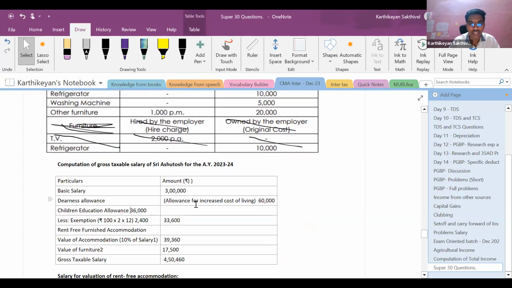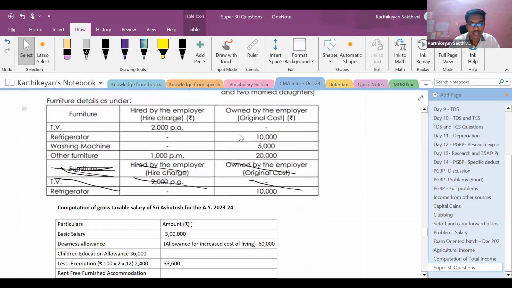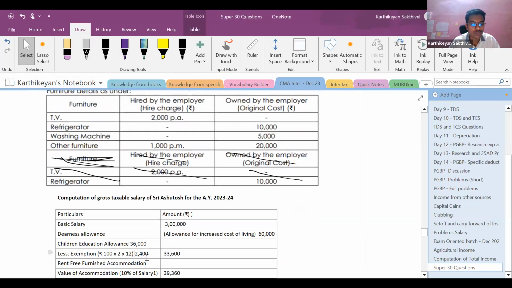Children's education allowance, it is 36,000. 3,000 into 12, it is 36,000. Of which 100 per month per child, up to a maximum of 2 children is exempt. So 100 into 2 into 12, 2,400 is exempt. And the taxable children's education allowance is 33,600.